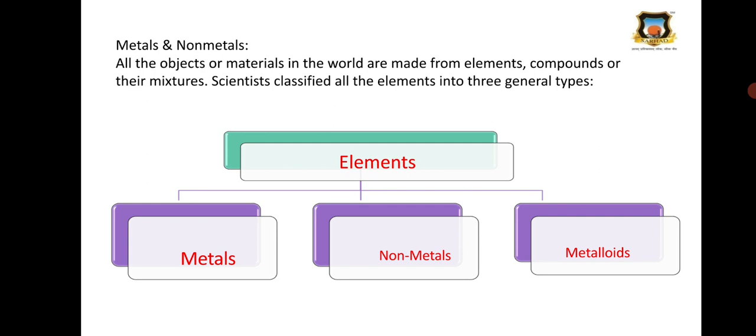So metals and non-metals. All the objects or the material in the world are made from elements, compounds, or their mixture, and the scientists classified all these elements into three general types: the metals, non-metals, and the metalloids. So let's start with metals.